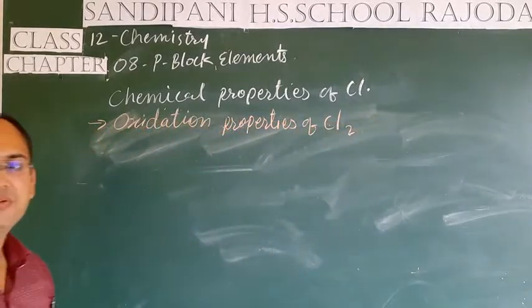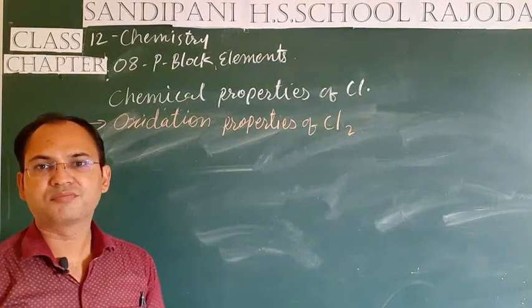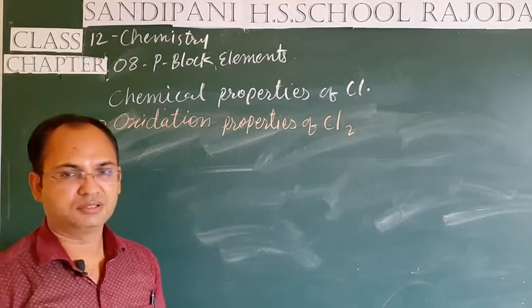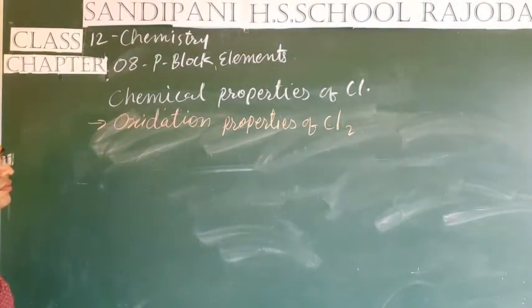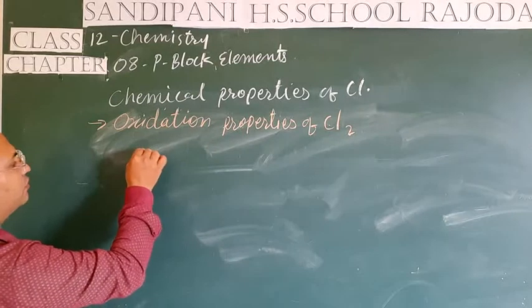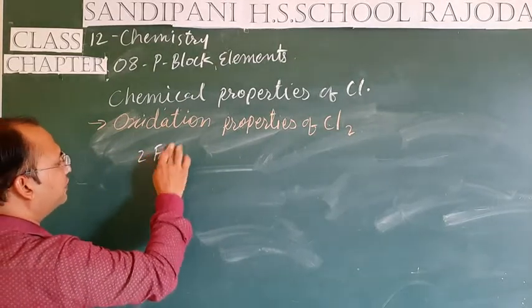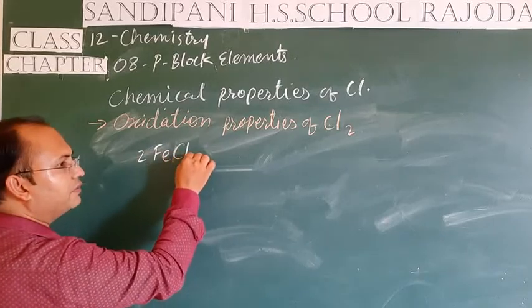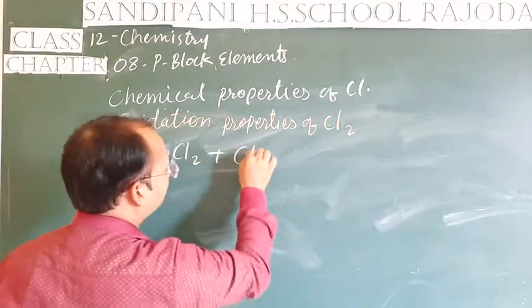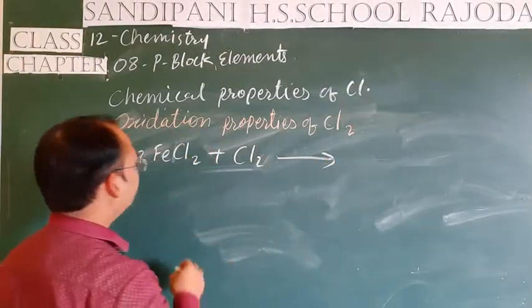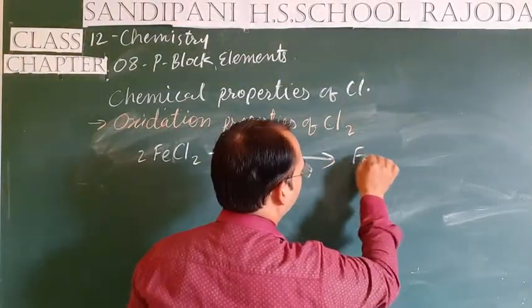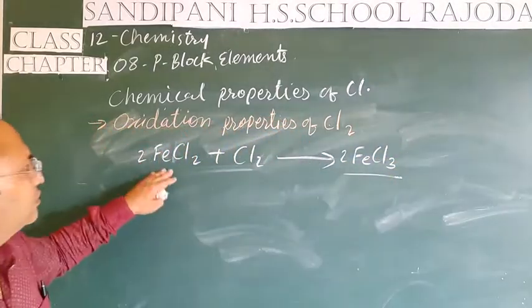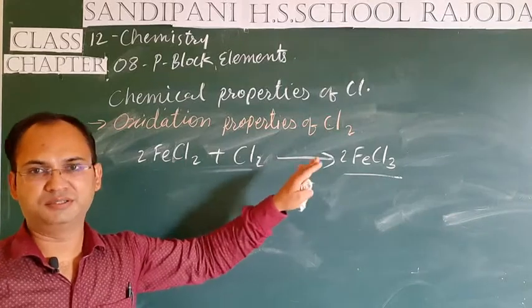So, first of all, if we see its reaction with the ferrous salt, then it converts it into ferric salt. Let's see how this reaction takes place. When two molecules of FeCl2 combine with Cl2, then it forms two molecules of FeCl3, from ferrous chloride to ferric chloride.